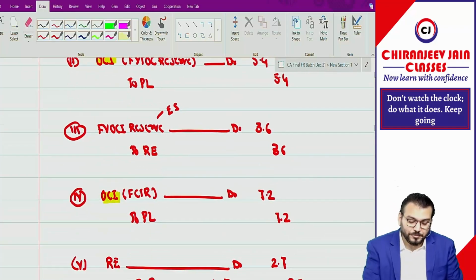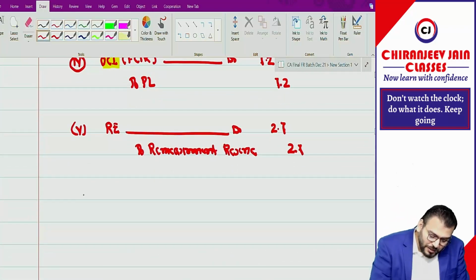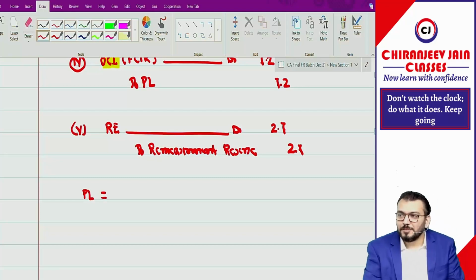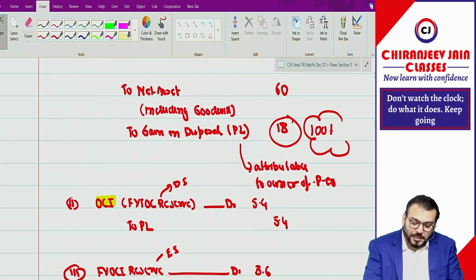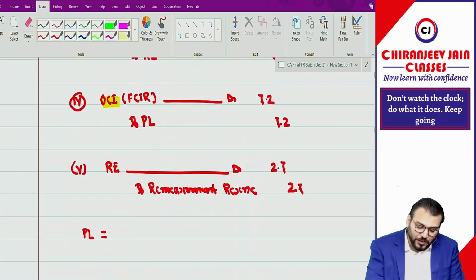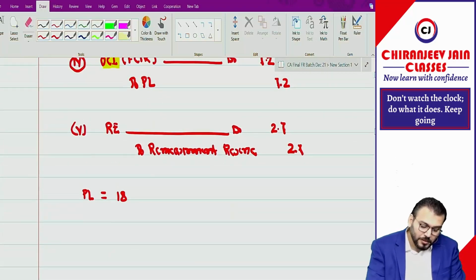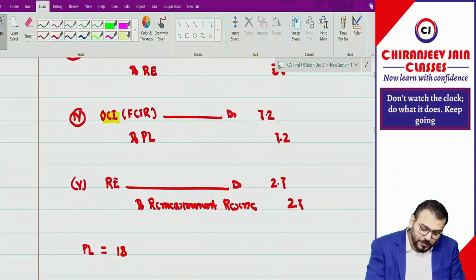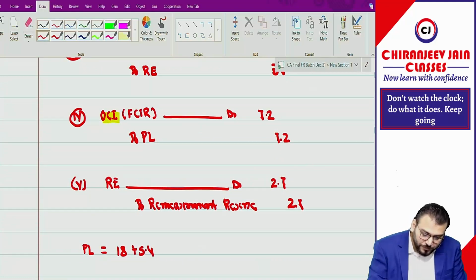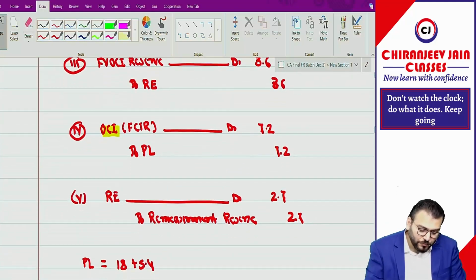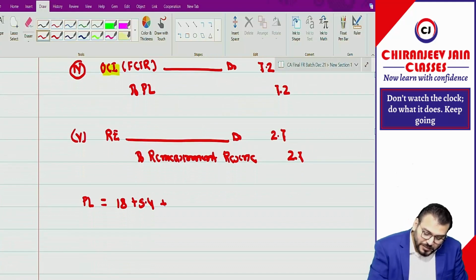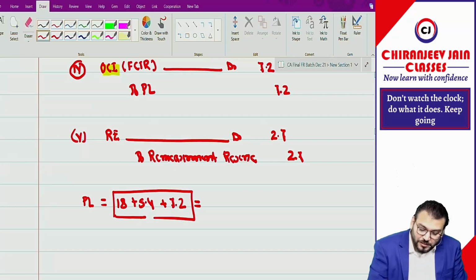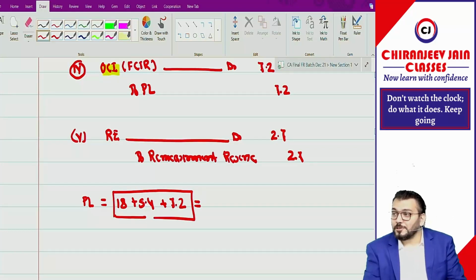Any doubt? Can you tell me what the net impact in PL is? How much has been transferred to PL? 18 with the first journal entry. The second journal entry is plus 5.4, and the third and fourth journal entries are plus 7.2. This becomes the total gain on disposal, which will be transferred to PL.